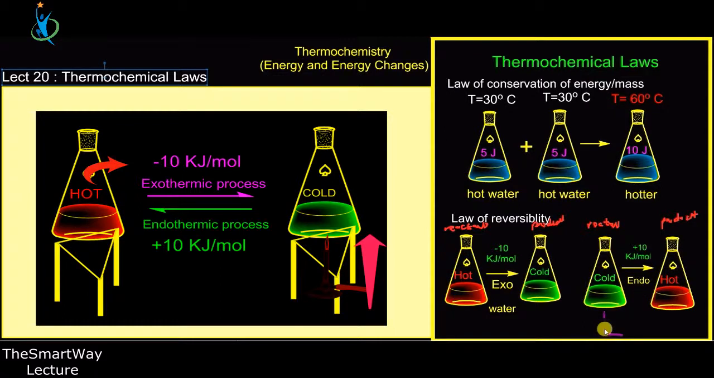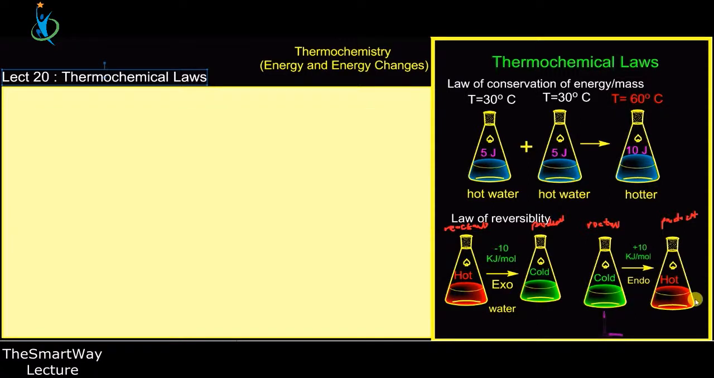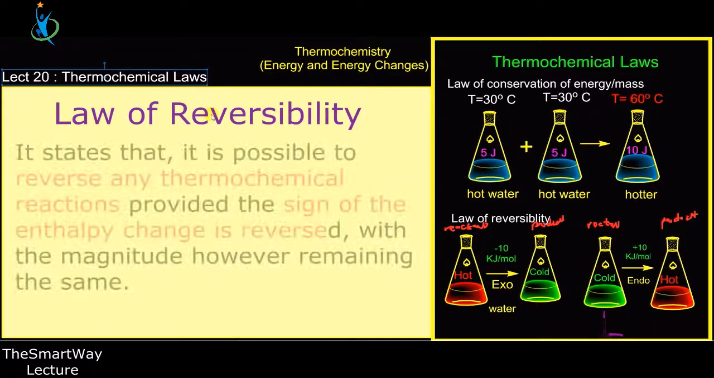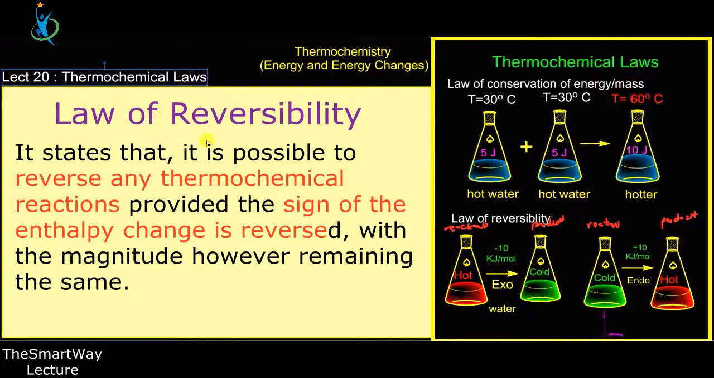Now this is possible for you to reverse, provided you obey the laws. If you want an exothermic reaction to become an endothermic reaction, then you have to supply energy to the opposite side in order to achieve the reverse side. And so the second law of thermochemical reaction states that it is possible to reverse any thermochemical reaction provided the sign of the enthalpy change is reversed, with the magnitude remaining the same.